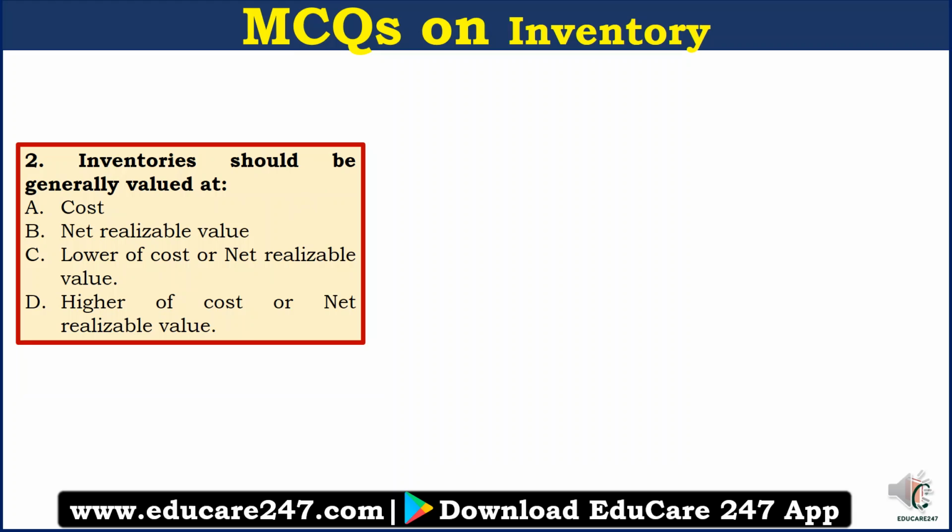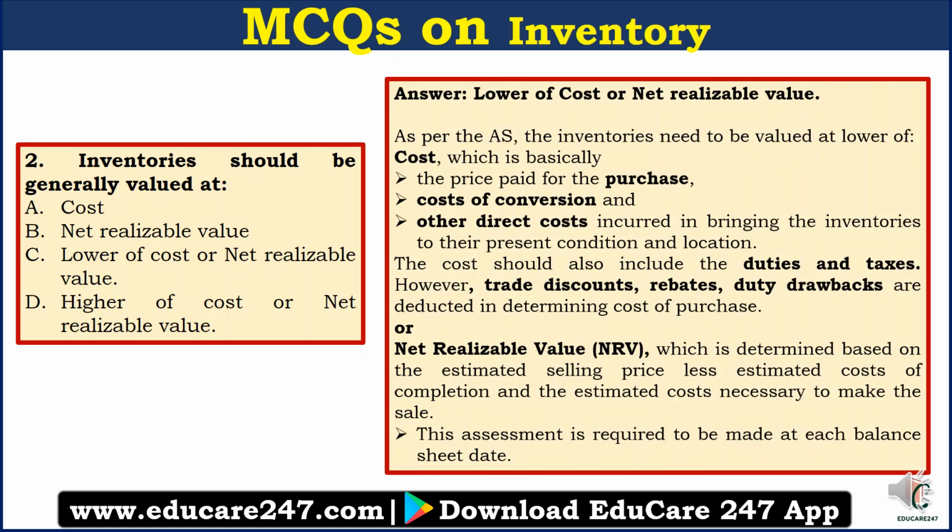Now to question number 2. Inventories should be generally valued at A. Cost, B. Net realizable value, C. Lower of cost or net realizable value, or D. Higher of cost or net realizable value. So the answer to this question is lower of cost or net realizable value.